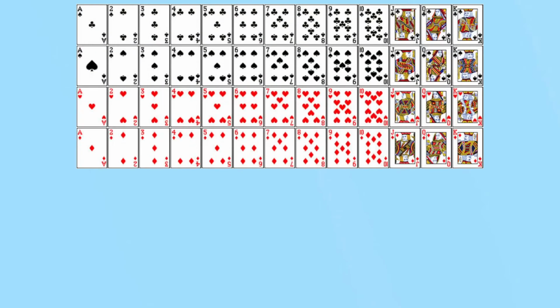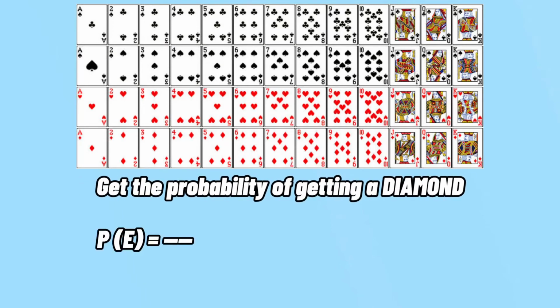Next, we have the standard deck of cards. The total events are 52. If we were asked to get the probability of getting a diamond, we have 13 diamonds in a deck, so that will be our numerator. We have 52 cards in total, so that will be our denominator. 13/52 can be reduced to 1/4.